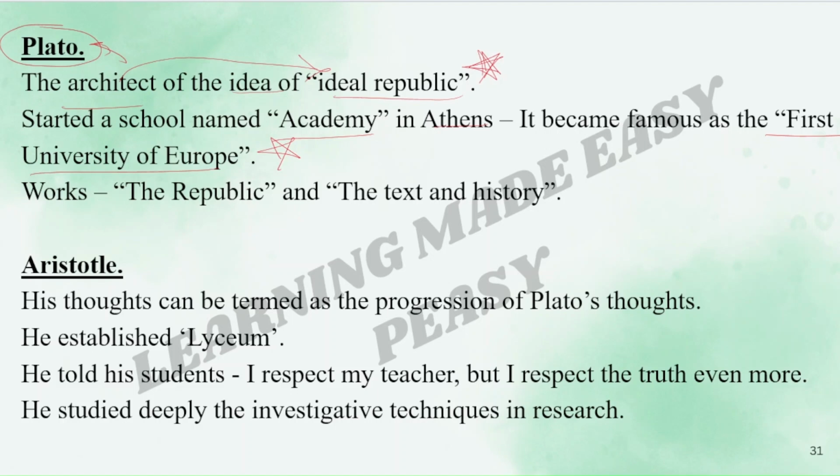Which school was called as the first university of Europe? It was Academy, that was started by Plato in Athens. His works are The Republic and the Text and History. The third important philosopher was Aristotle.